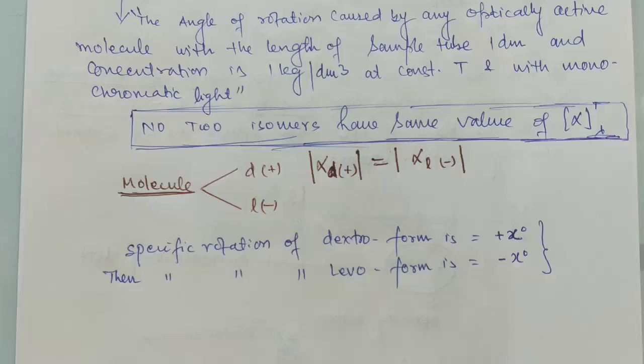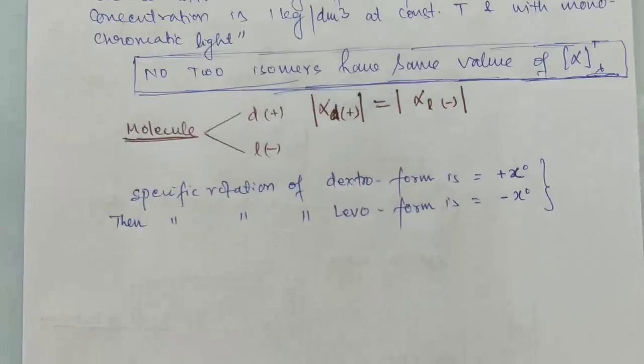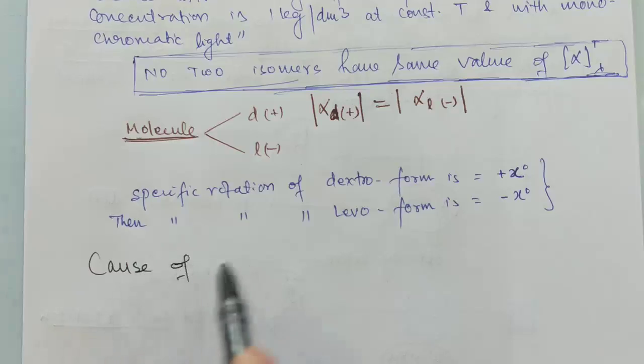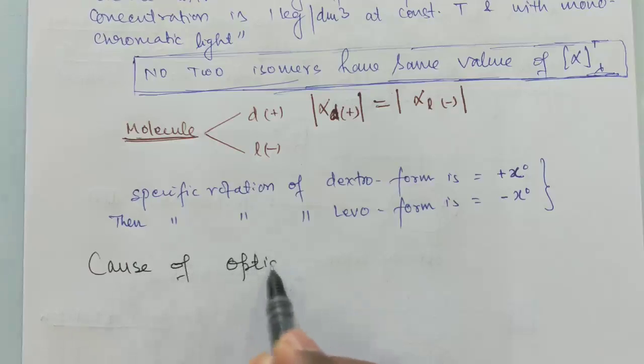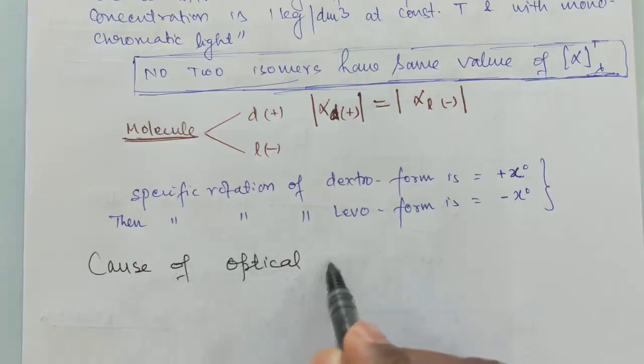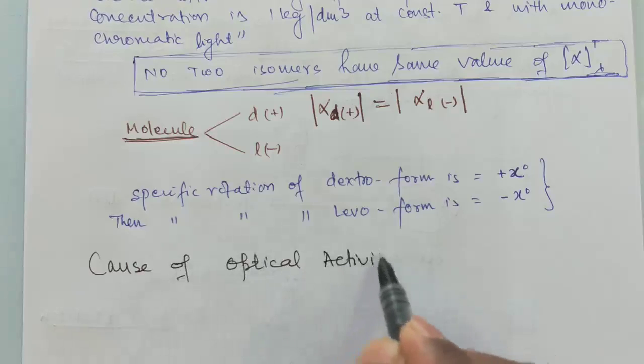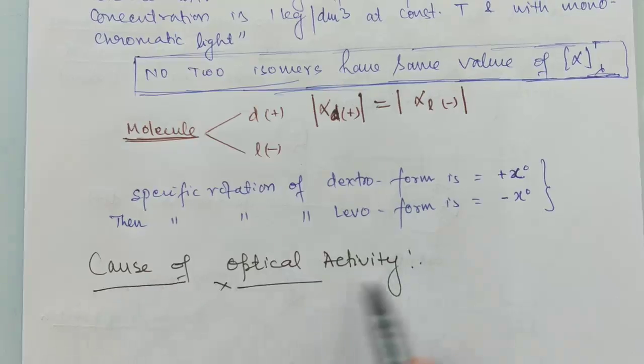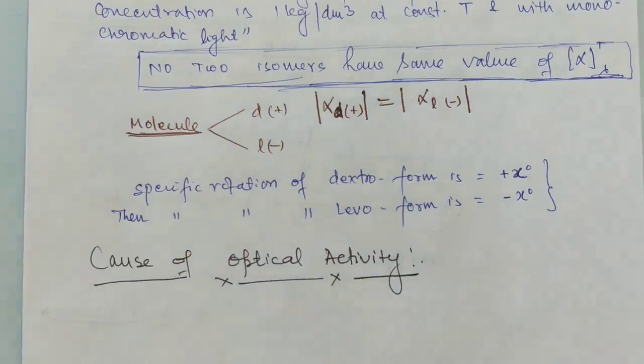Now the next question arises: what is the cause of this optical activity? Optical activity means which property of a molecule makes some molecules optically active and some molecules optically inactive.